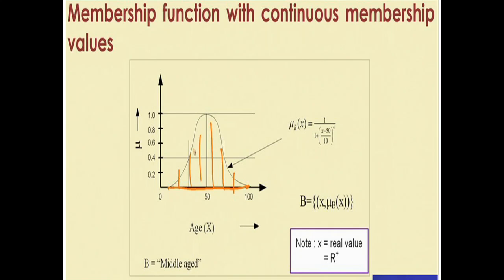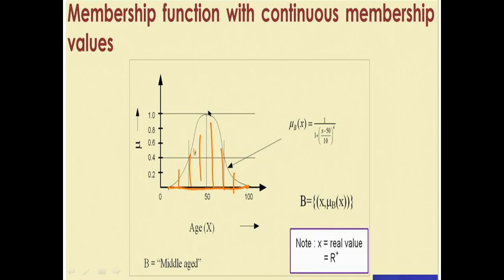Membership functions and membership values can also be continuous. It means they can fall under a curve where the membership degree falls under a continuous range, between 0 to 100 or 0 to 50 or 0 to something else. For example, this is the variable of age. Middle age may be around 50.